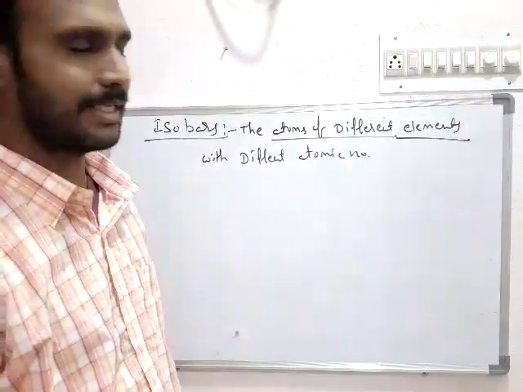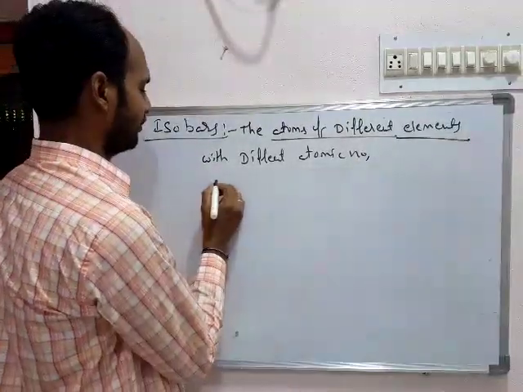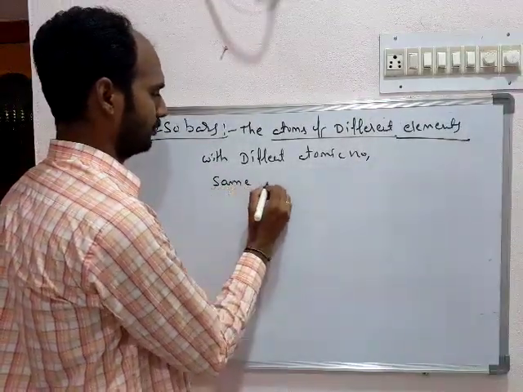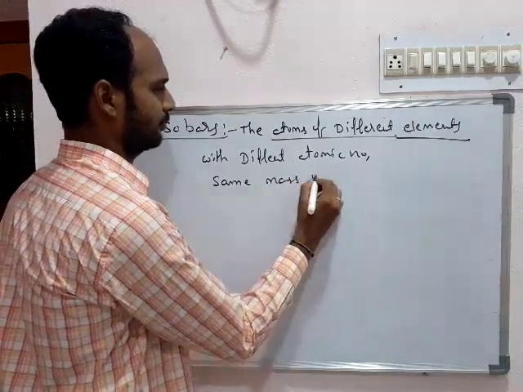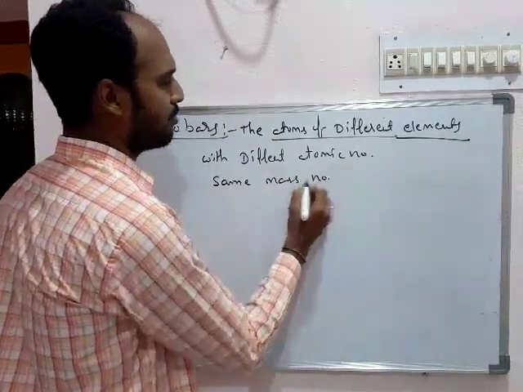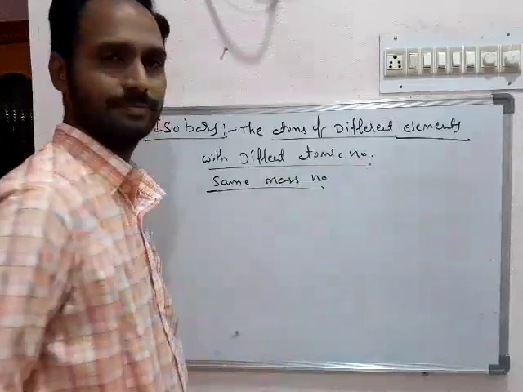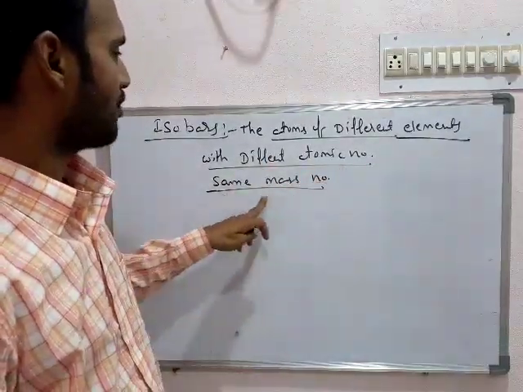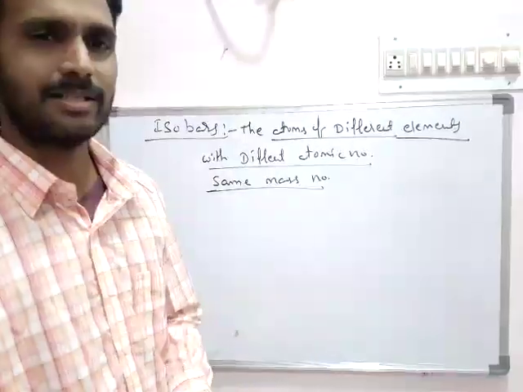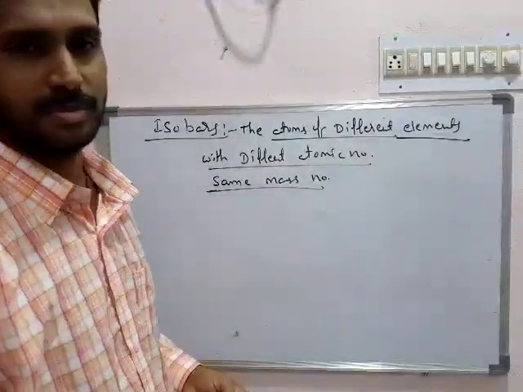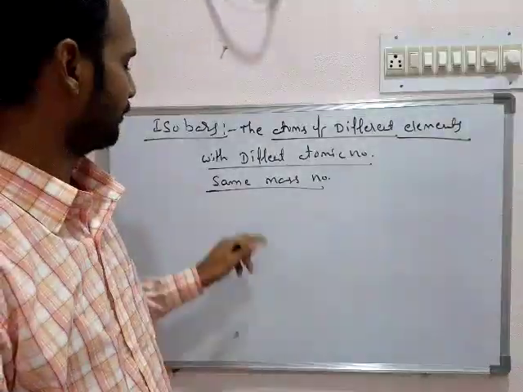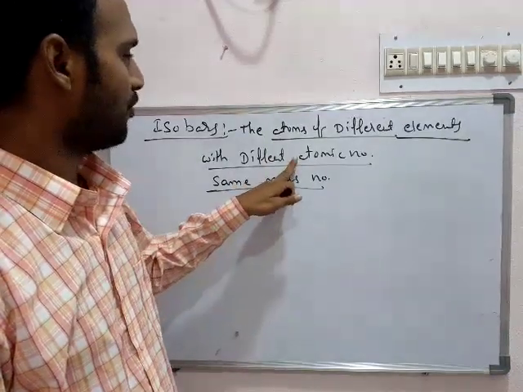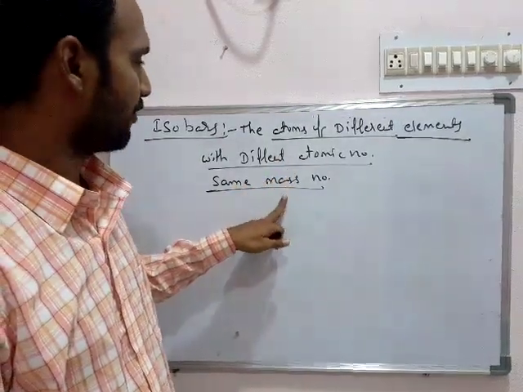So what is the similarity in them? They are having the same mass number. So they are having different atomic number and same mass number. We can say it is exactly reciprocal to isotopes, whereas in isotopes it was the same atomic number, different mass number.